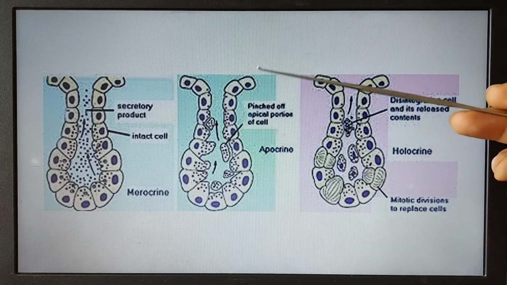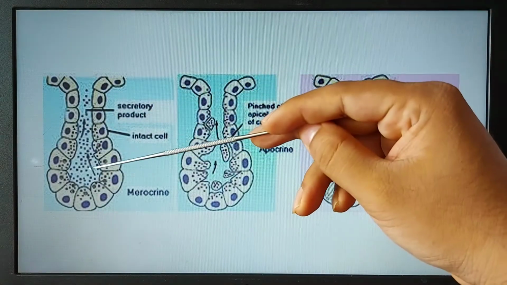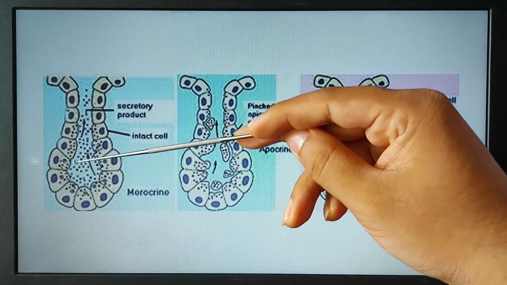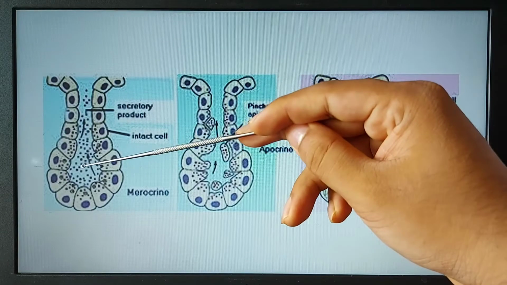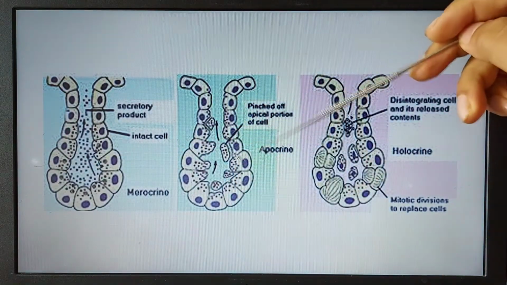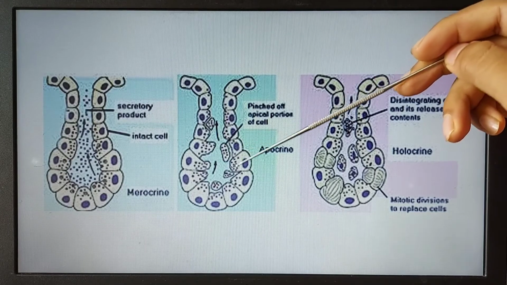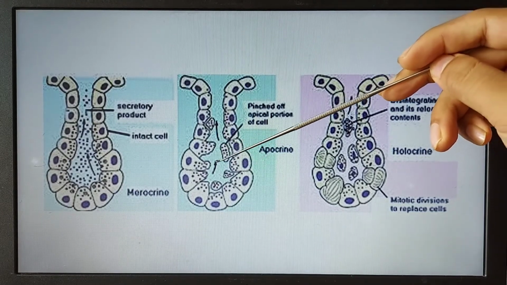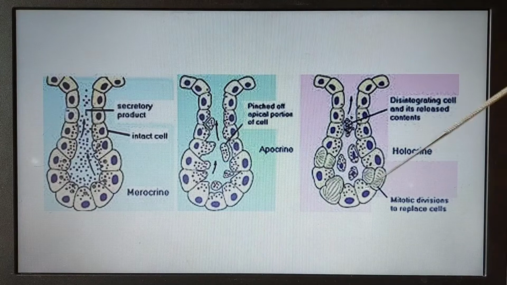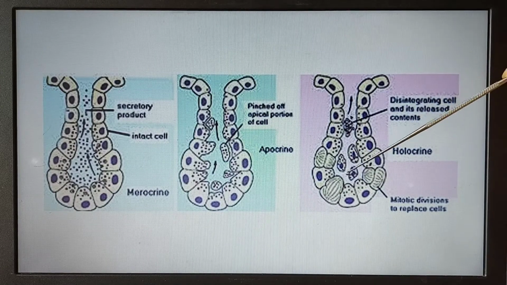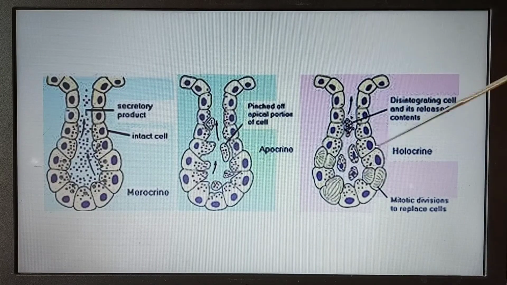So according to the secretion, when only the secretory granules are released, this is the merocrine. When the apical part of the secretory cells along with the granules is released, that is the apocrine. When all the cells are released within the lumen of the gland, that is the holocrine.